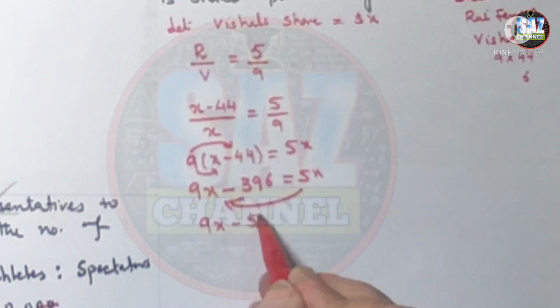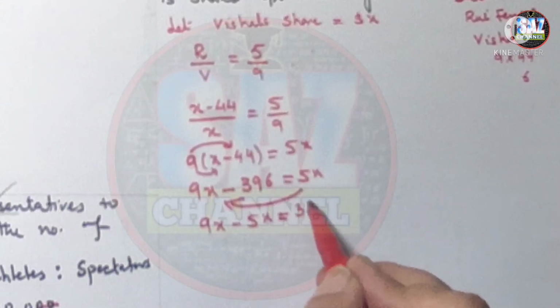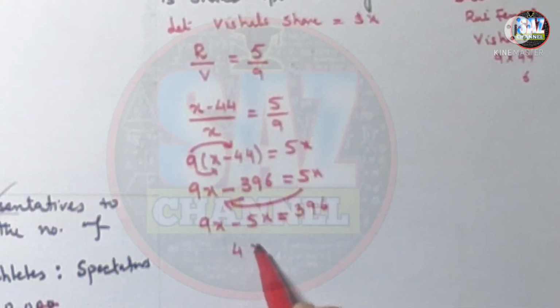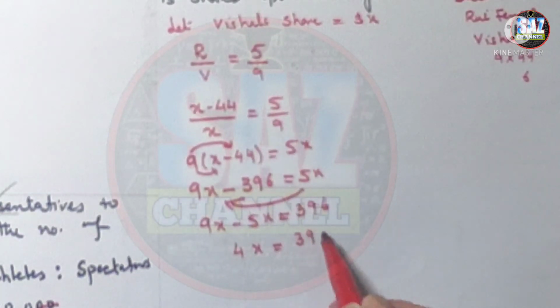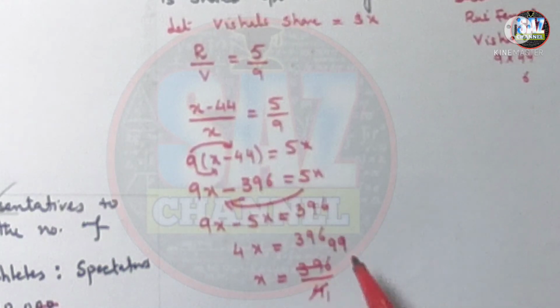9X minus 5X equals 396, and 4X equals 396, so X equals 396 by 4. Again, you should have good command on the tables, so that you can perform the calculation in paper 1 as well. 4 9s are 36, 4 9s are 36, and again 4 9s are 36. So X equals 99.